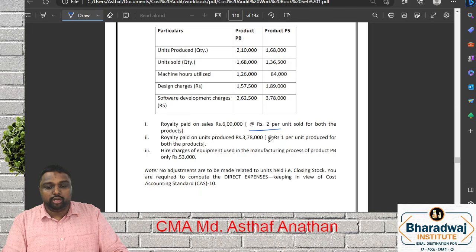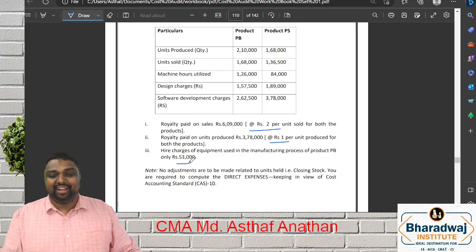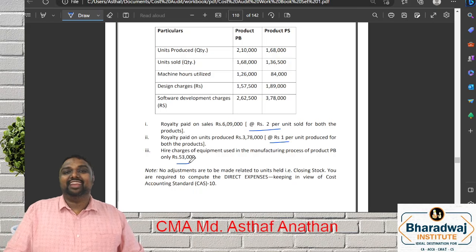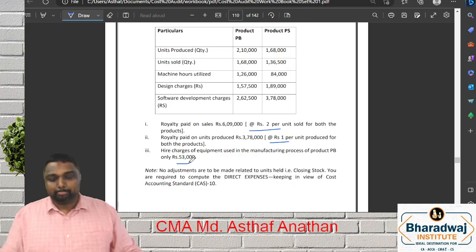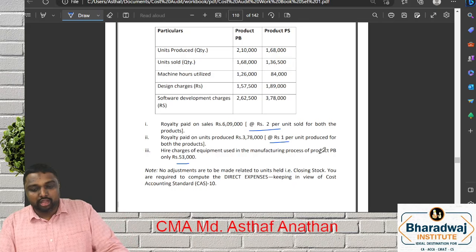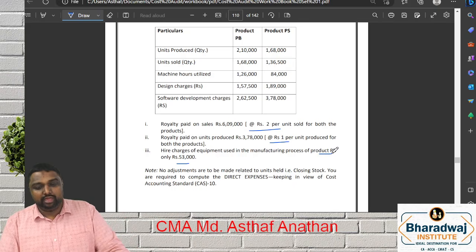Royalty on units produced, 1 per unit. Hire charges is 53,000, and this is only for product PB. We have to find out the direct expense as per CAS 10.